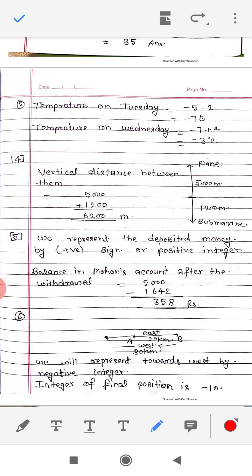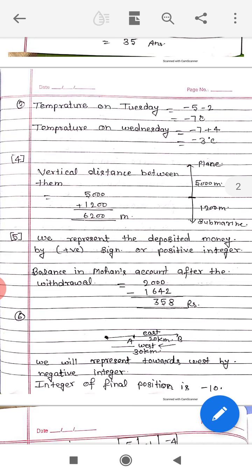If we deposit any amount, it is shown by a positive integer. It means we represent the deposited money by a positive sign or positive integer. The balance in Mohan's account after the withdrawal is 2000 minus 1642. If we subtract, then we get 358 rupees.